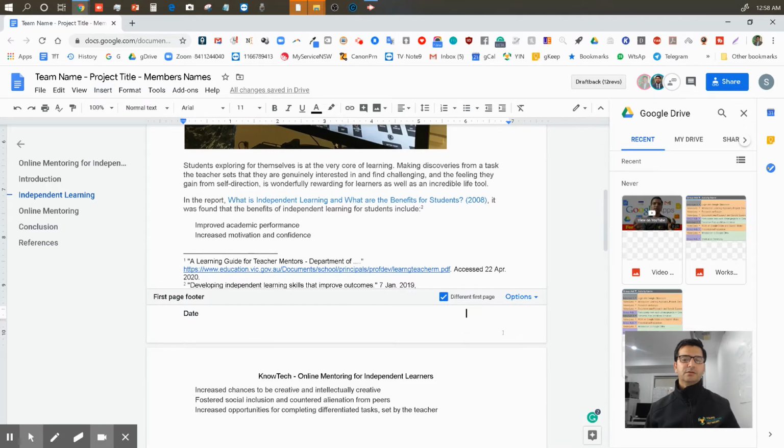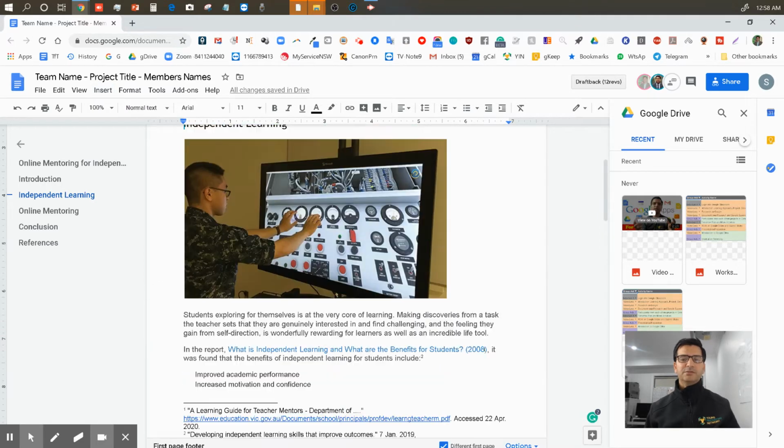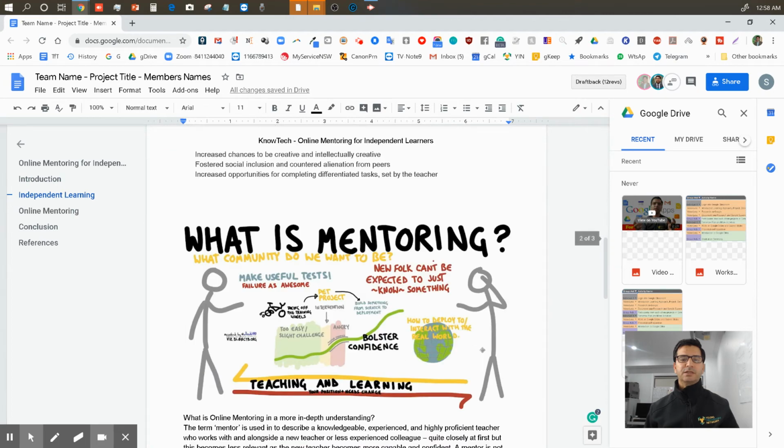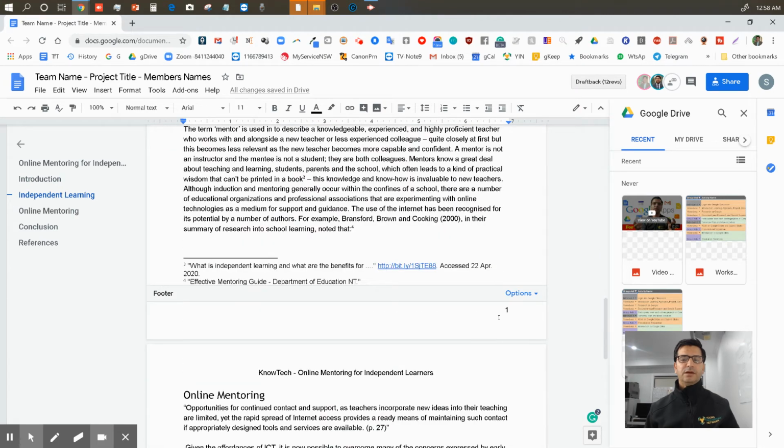Come on, I don't get a page number. That's annoying. I'm just looking where it went. Maybe it's the first page. Yeah, I got a page number here. The first page is a title page, so it doesn't show. And I need to put a date there. I put a date there. Oh, we don't put a date there. Okay. This will only show the current page.